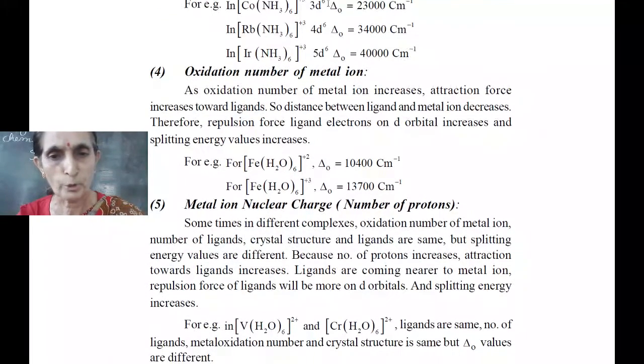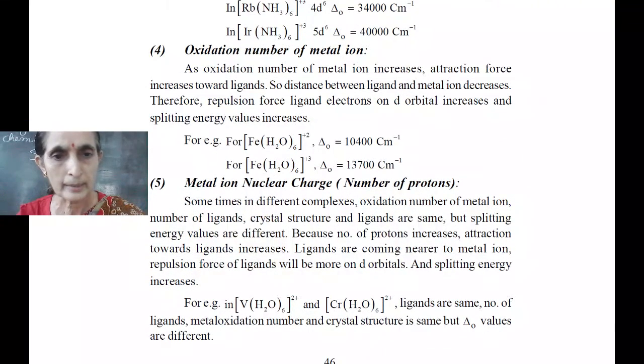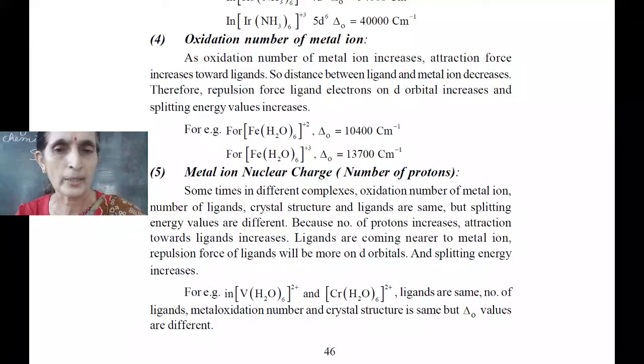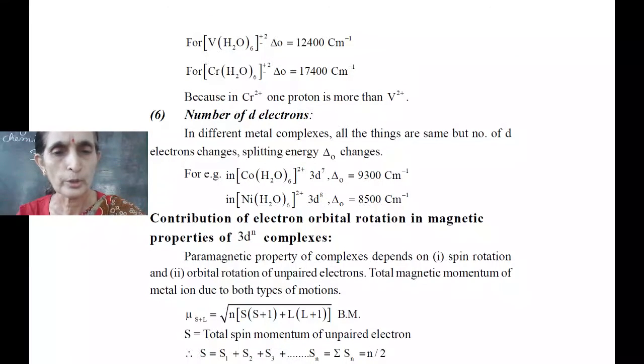If number of protons increases, see this splitting value increases, because attraction towards ligand increases. For example, in hexaqua-vanadium and in hexaqua-chromium, ligands are same. Number of ligands, metal oxidation number, everything is same, but delta zero value differs.